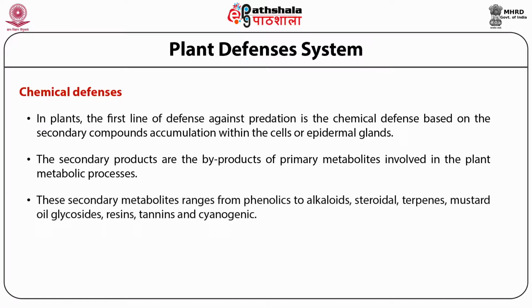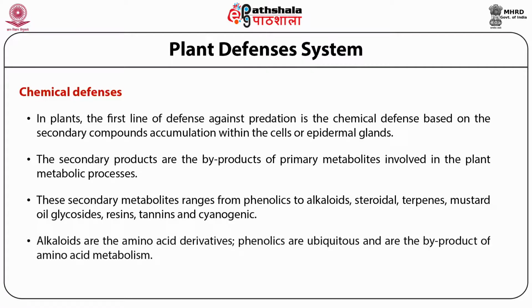These secondary metabolites range from phenolics to alkaloids, steroidal terpenes, mustard oil, glycosides, resins, tannins, and cyanogenics. Alkaloids are amino acid derivatives, and phenolics are ubiquitous byproducts of amino acid metabolism.